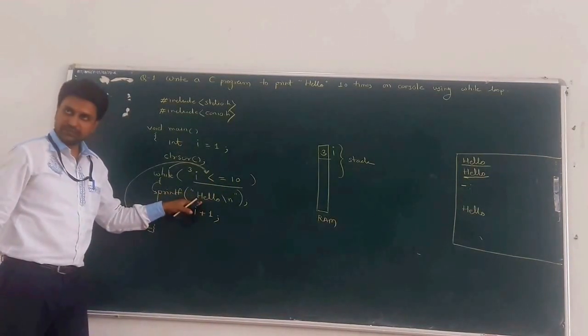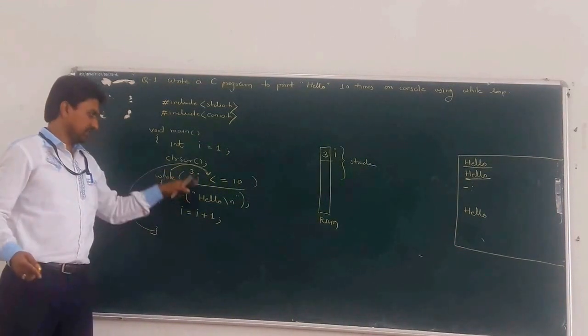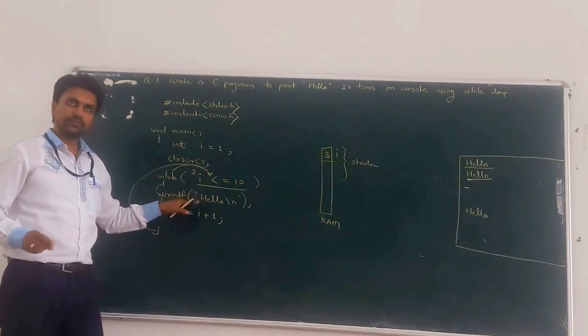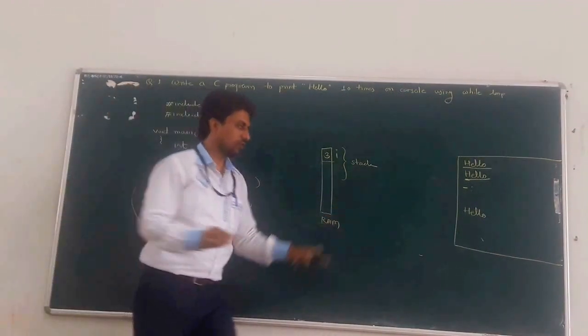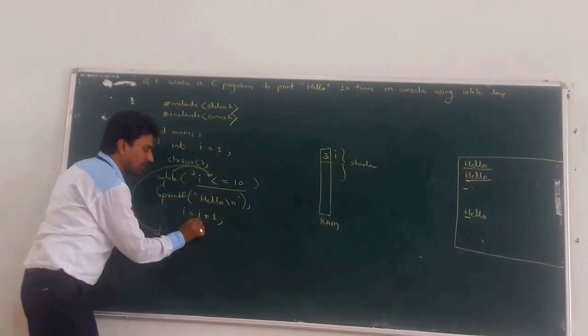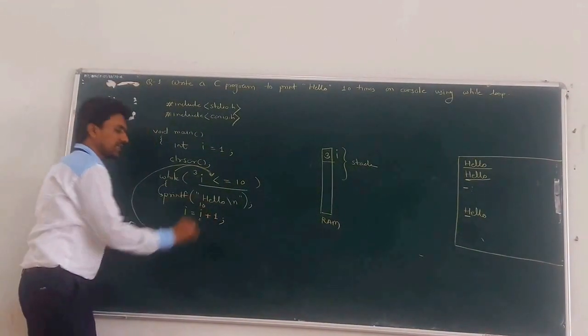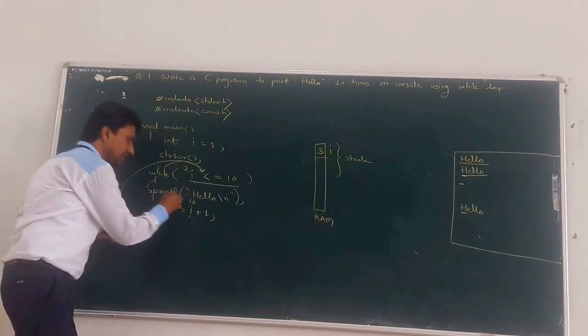When the 10th hello gets printed on the console, at that time the value of I is 10. 10 plus 1, now I becomes 11.